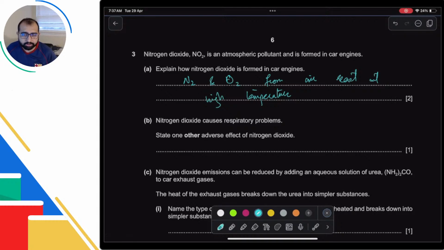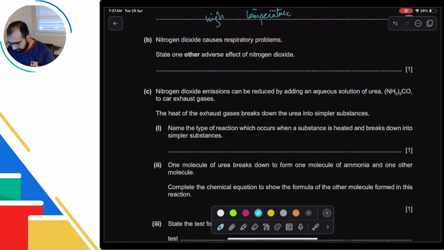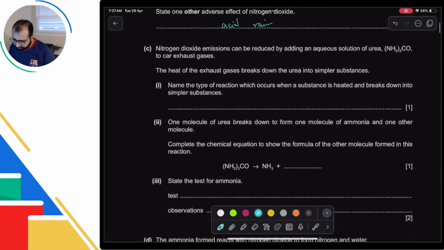Could you write incomplete combustion? Where? Here? Not necessarily. I mean, you don't know whether it's incomplete or complete combustion. Alright, and it's nitrogen dioxide. It must be either complete combustion or partial combustion and then reacting with oxygen. Nitrogen dioxide causes respiratory problems. State one other adverse effect. So acid rain, because it's acidic and it will react with water to do that. So acid rain. Okay, it dissolves in water to produce nitric acid.